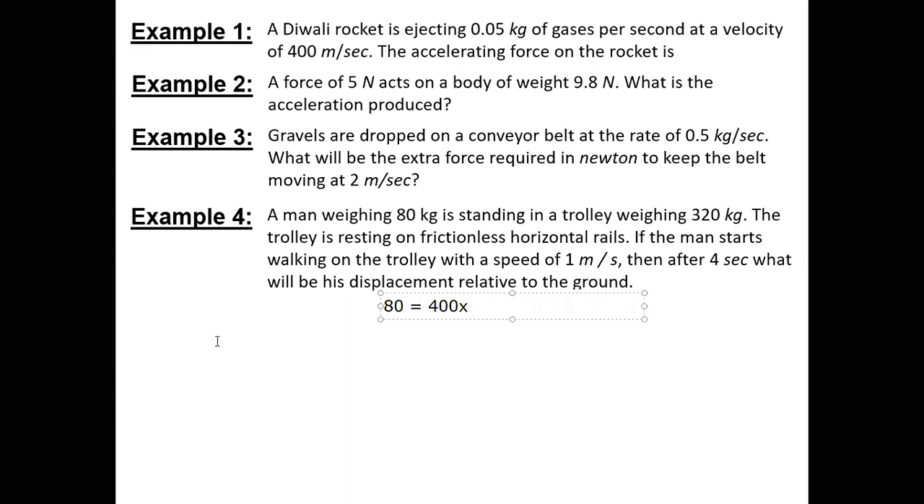Bhupen? Yes, sir. Sir, how come the 400 kg over there? 320 plus 80, because for the trolley, when the momentum was shifted to the trolley. Sir, then the other side, how is it 80? That is only the person. Okay, because the momentum of the boy got shifted to the trolley.